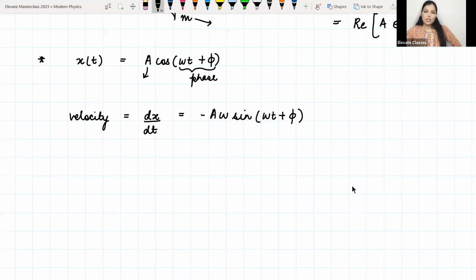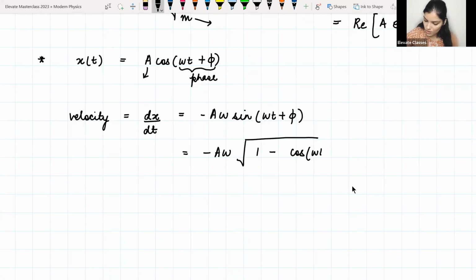Okay. Now we can write sin(omega t plus phi) using the trigonometric relation that sin square theta plus cos square theta is equal to 1. So sin theta can be written as under root of 1 minus cos square theta.